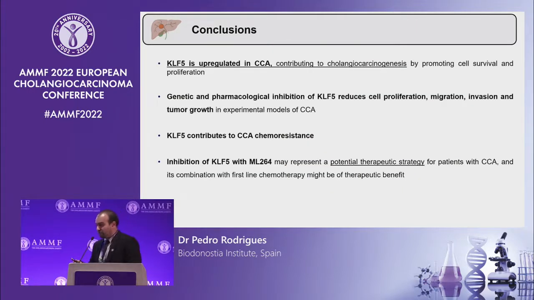So overall, in conclusion, we observed that KLF5 is upregulated in cholangiocarcinoma, contributing to cholangiocarcinogenesis by promoting cell survival and proliferation. We observed that both the genetic and pharmacological inhibition of KLF5 reduced cell proliferation, migration, invasion, and tumor growth in distinct experimental models of cholangiocarcinoma. KLF5 also contributed to cholangiocarcinoma chemoresistance, and we hypothesized that the inhibition of KLF5 with ML264 may represent a potential therapeutic strategy for patients with cholangiocarcinoma, and that this combination with the first-line chemotherapy might be of therapeutic benefit for patients with cholangiocarcinoma.